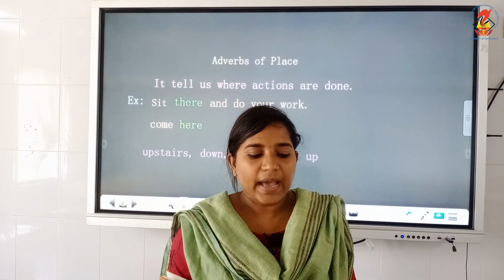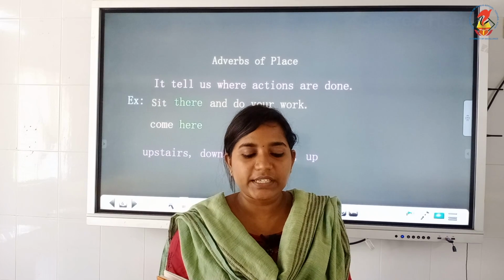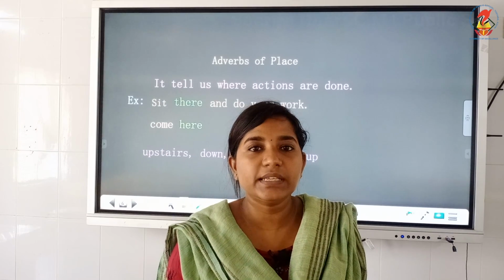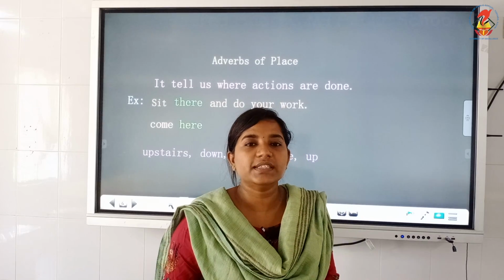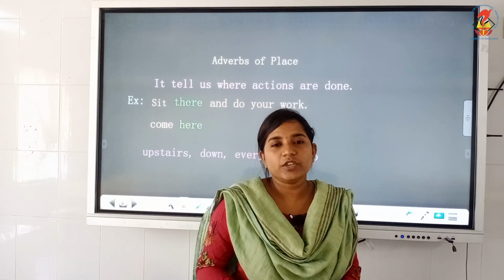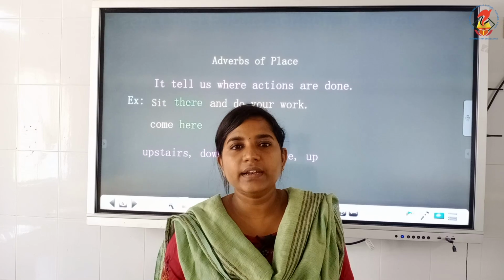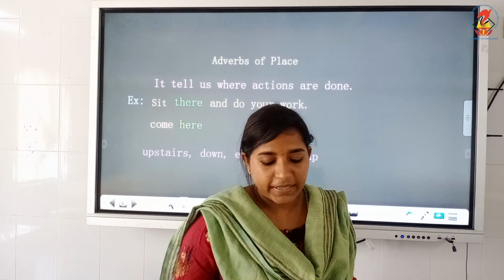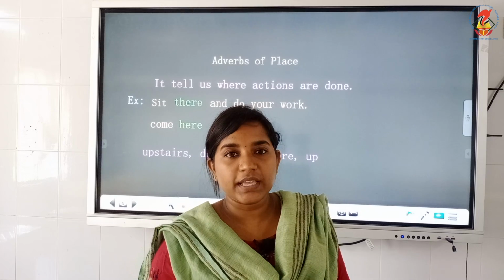Second question, I cannot look down from the 20th floor. Look is the verb there and down is the place mentioned there. So, down is the adverb of place. So, you have to circle the word down and underline the word look, which is a verb there. Please do the rest of the questions by yourself.